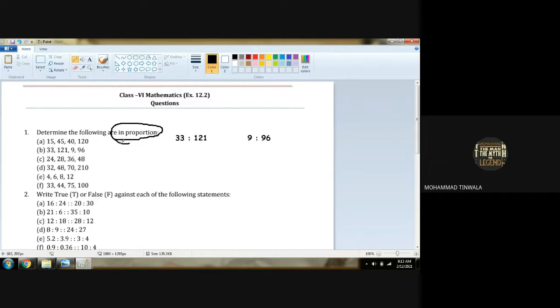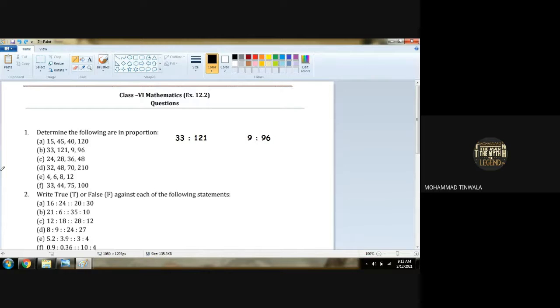Proportion is always found between two different ratios. Why are these four terms given? Because there are two ratios in between. We have to compare these two ratios to find out whether these four terms are in proportion or not. If both the ratios are equal, that means they are in proportion. If not equal, they are not in proportion. Are you cleared now?